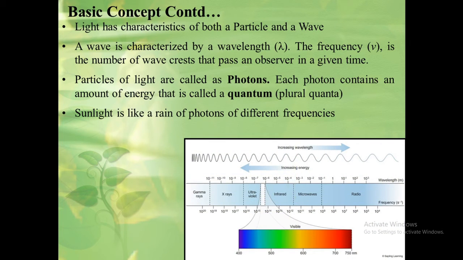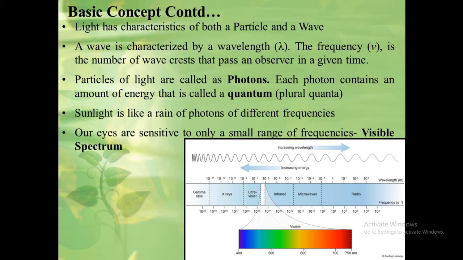But our eyes are sensitive to only a narrow range of wavelength radiation. This region is called the visible spectrum. This visible spectrum extends from 400 nanometers to 700 nanometers. It also shows light of different colors like violet, indigo, blue, green, yellow, orange and red. At the right side of the visible spectrum, there are regions of infrared, microwave and radio waves, and at the left side there are regions of ultraviolet, X-rays and gamma rays.